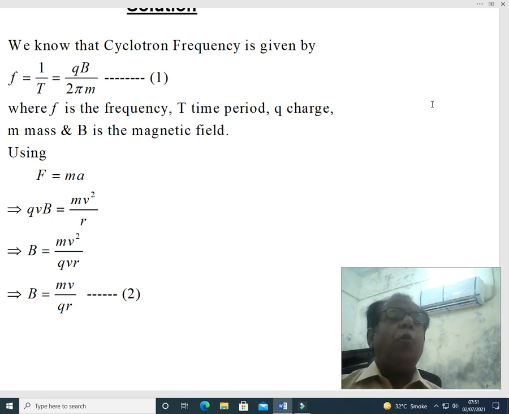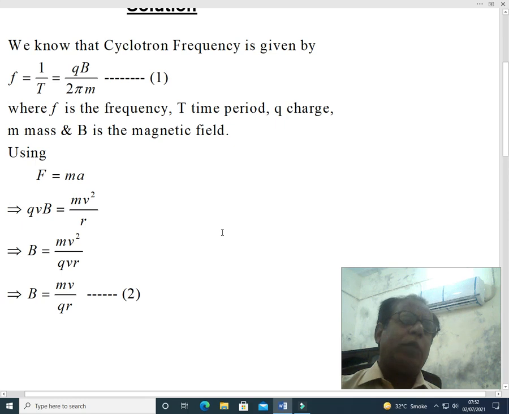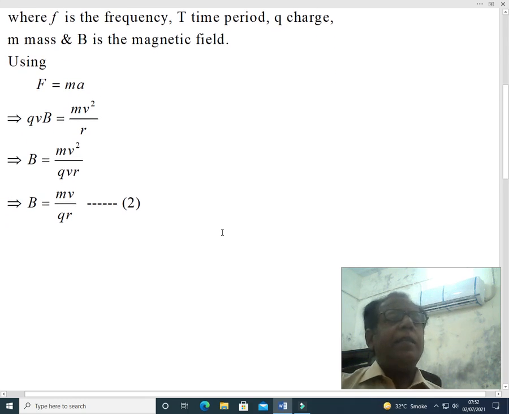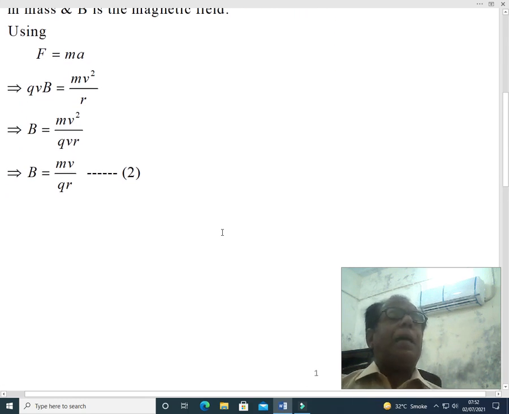So from this equation, that is qvB equal to mv square over r, we separate the value of magnetic field B. We keep magnetic field B on one side and all remaining factors on the other side of the equality. In this way B will become equal to mv square over qvr, v will be cancelled with v.